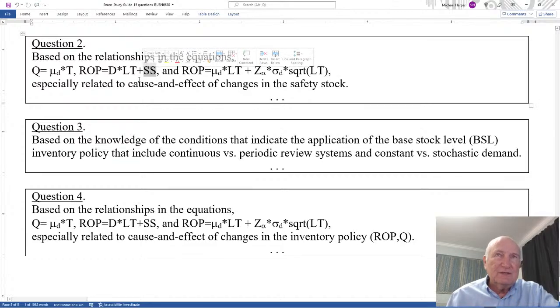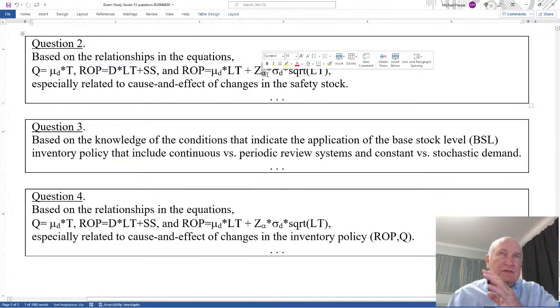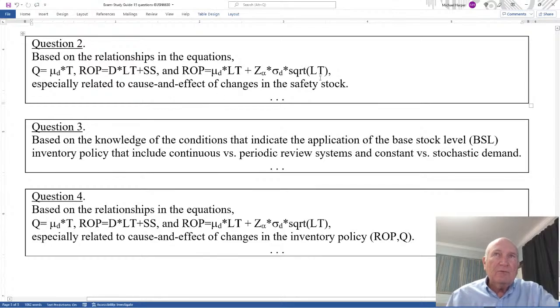Well, it's going to increase it. If the variability increases, what does it do to the safety stock? If the stockout level increases, what are the cause and effect changes in the safety stock? I'll probably ask about either the lead time, variability, or stockout or service level.